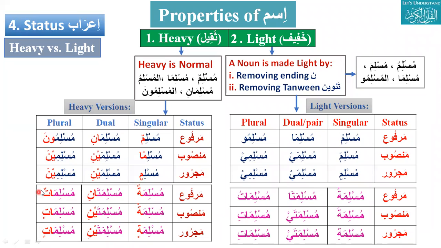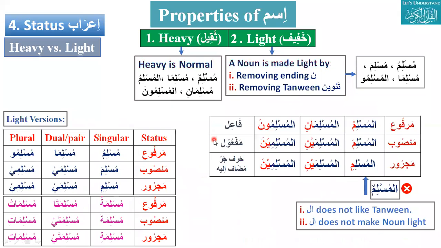The status is marfu in mu'minatun, and in mu'minatin it could be either mansub or majroor. Now can you please teach us the light version? Mu'minatu, mu'minata, mu'minati.